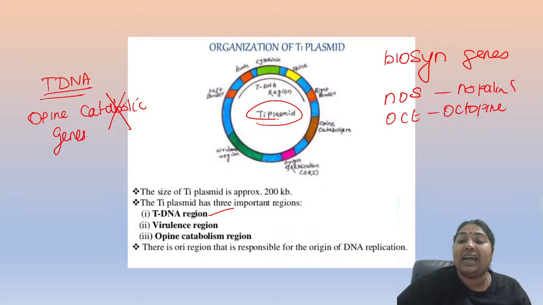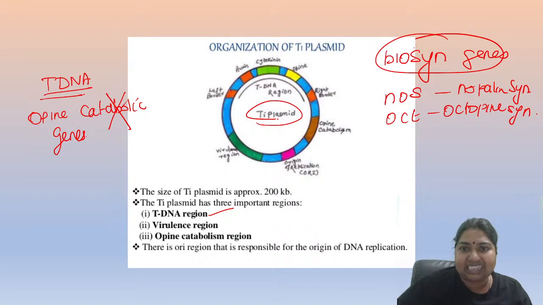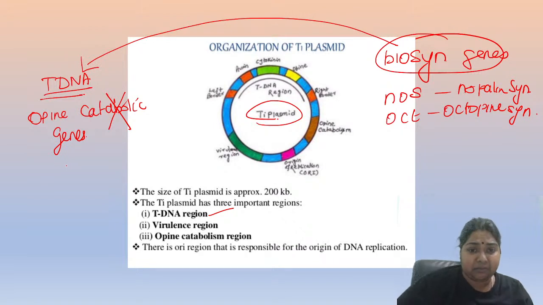So all these, nopaline synthase, octopine synthase, all sorts of biosynthesis genes, are present only within the tDNA. My catabolism genes are present within the Ti plasmid, but are not a component of my tDNA. Got the difference?